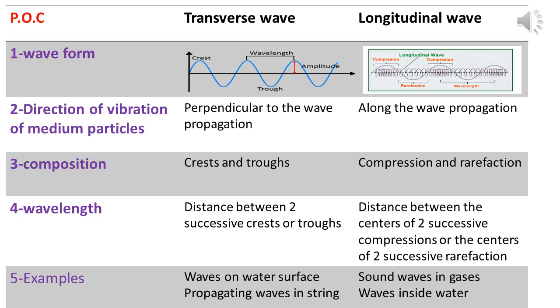One of them is longer than the other, and each of them is attached to a wall. Number two, pull the loop a distance x to the right side, then leave it to return to the equilibrium position. The observation: the spring compresses on the right side, and the compression transfers through the spring.